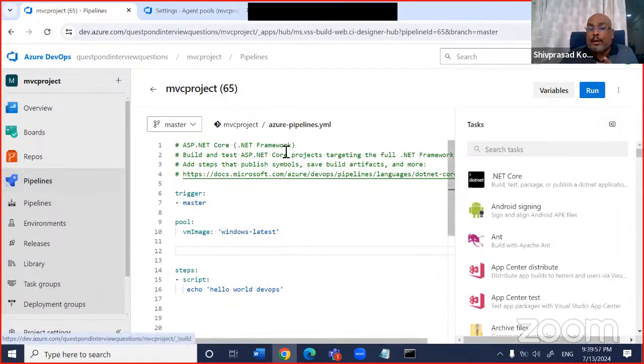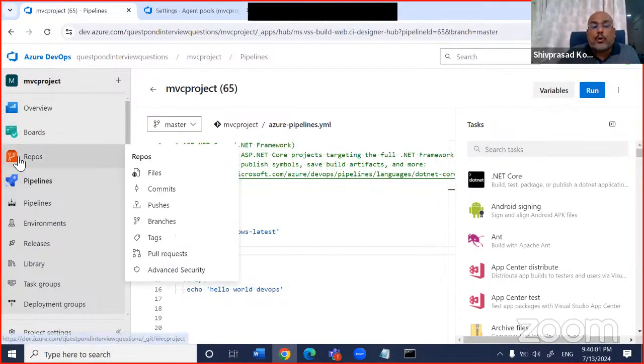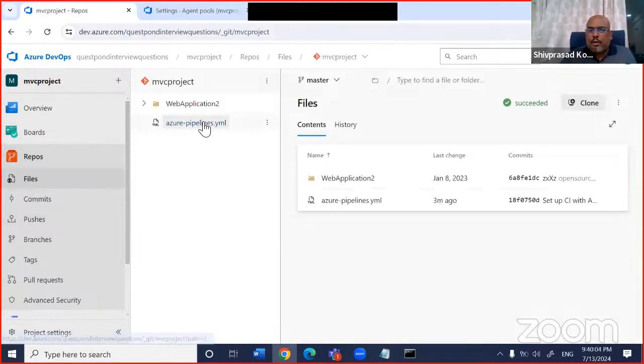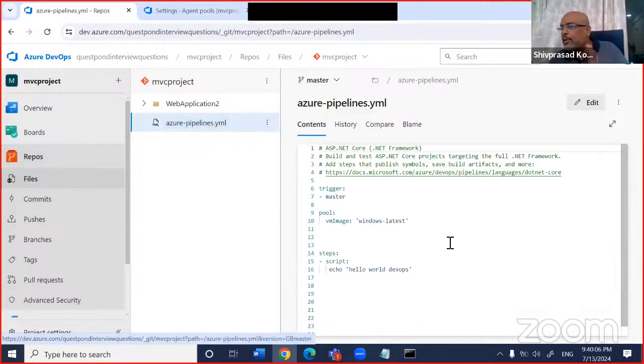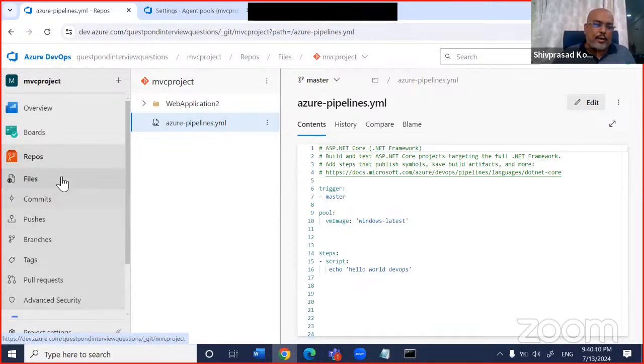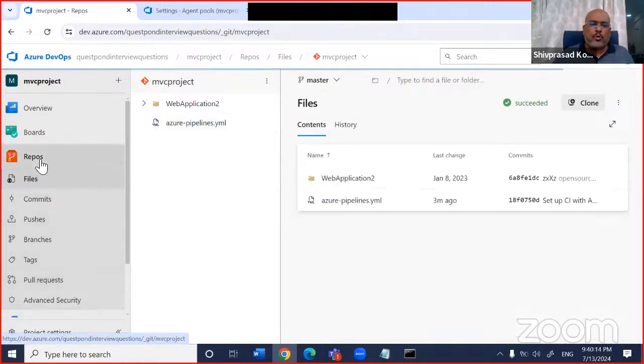And remember, whenever you write this pipeline, now you have written this pipeline, it gets checked in into your repository. Very important. You can see now this Azure pipeline has got checked in into my repository automatically. No problem in it, right? So whenever you write a pipeline out here, it gets checked in out there. Okay, good. Very nice.